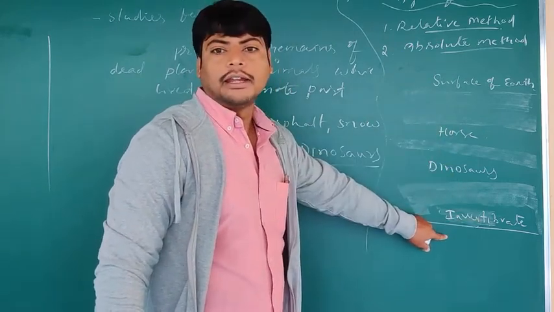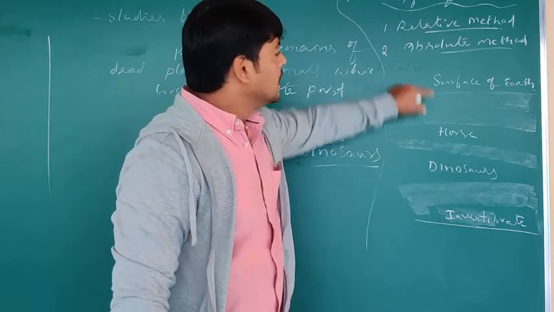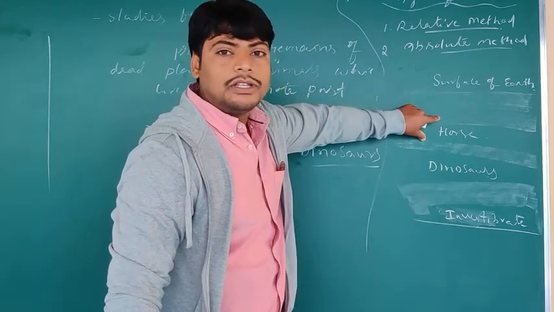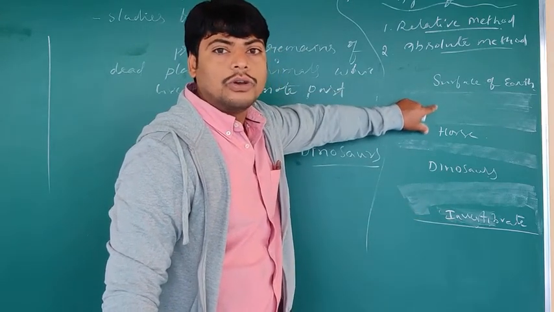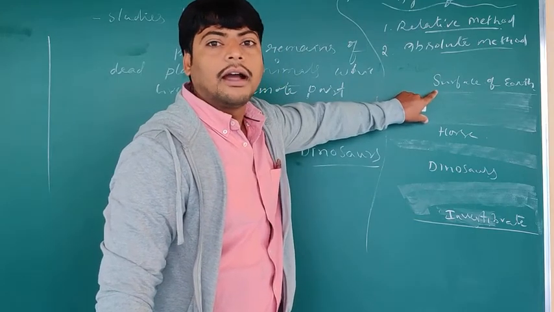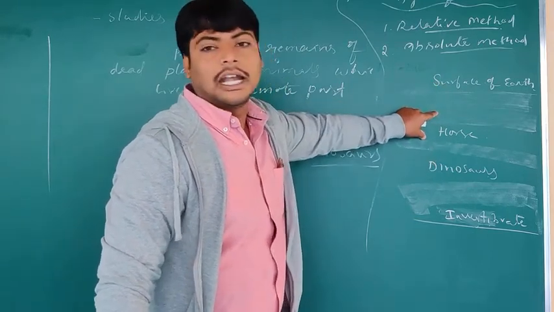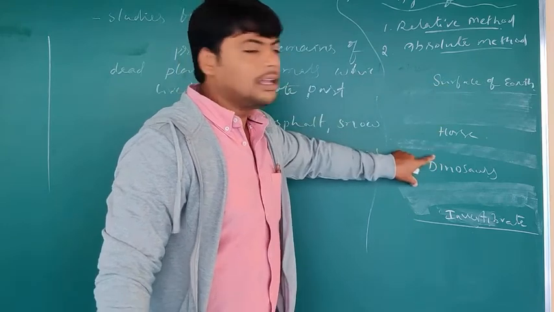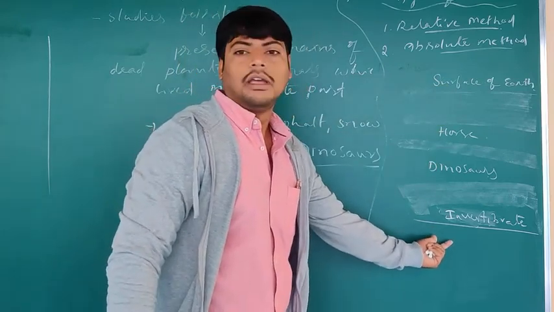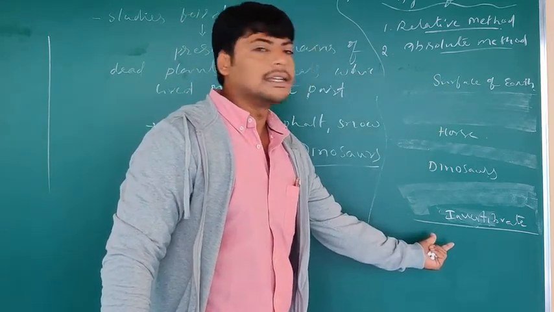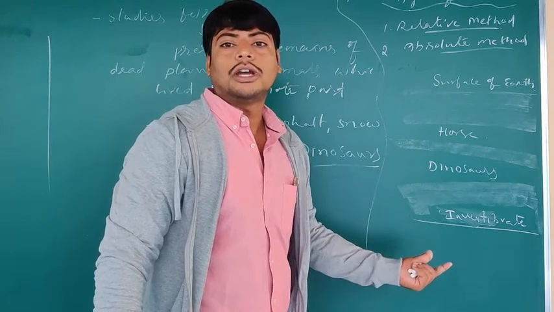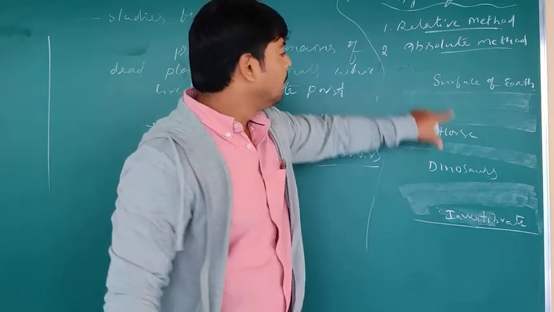Next, the invertebrate will appear. So, the organism which is very close to the surface, we come to know as the recently died organism. Next, we come to know that invertebrates are the organisms which died earlier when compared to these two.